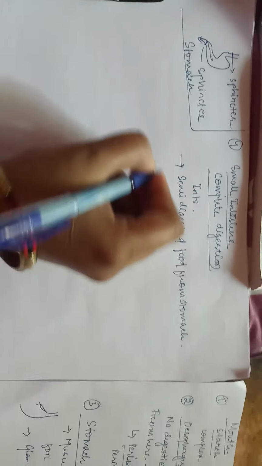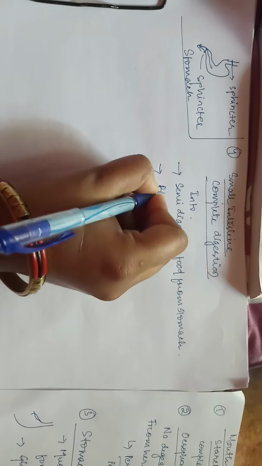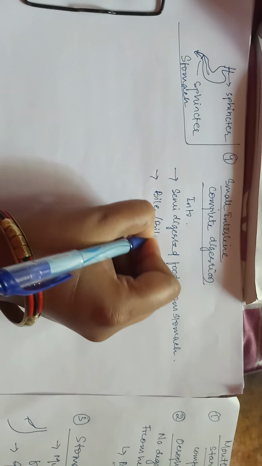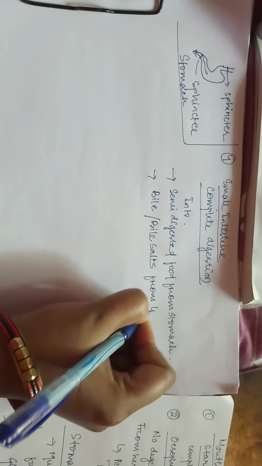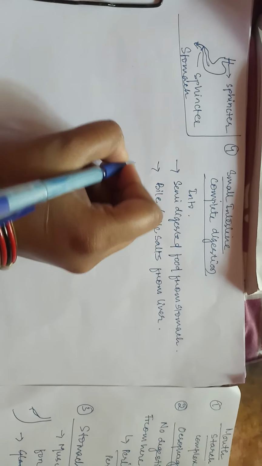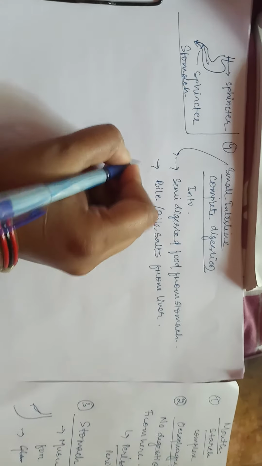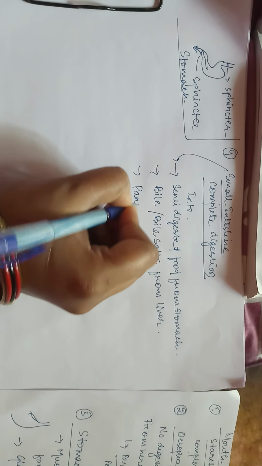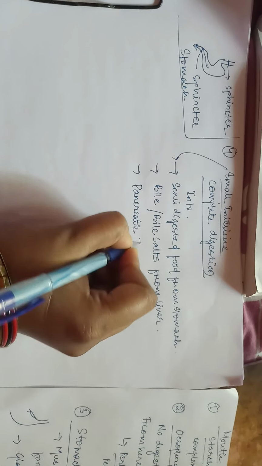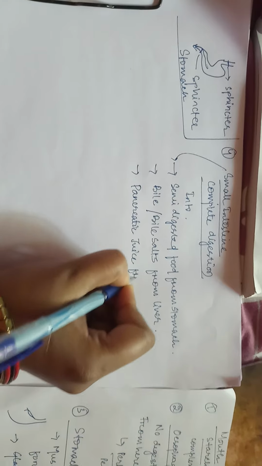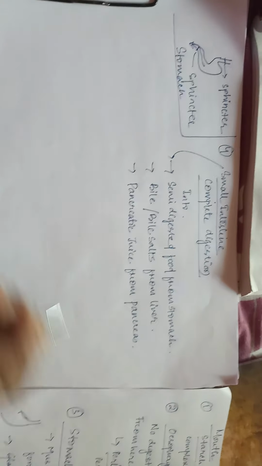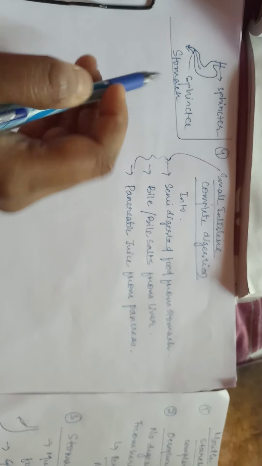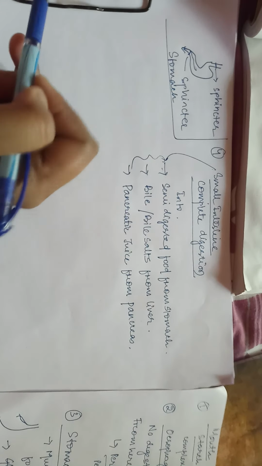Semi-digested food from the stomach. Second, bile or bile salts from the liver. So the liver also gives its secretions to the small intestine. And third is pancreatic juice from the pancreas. So the small intestine gets these three things.